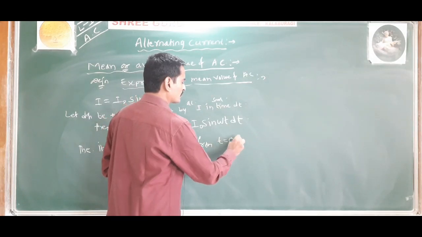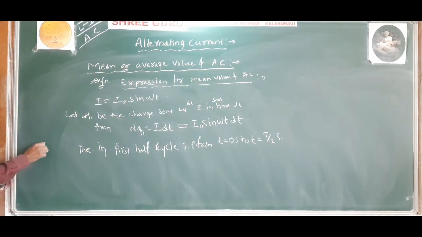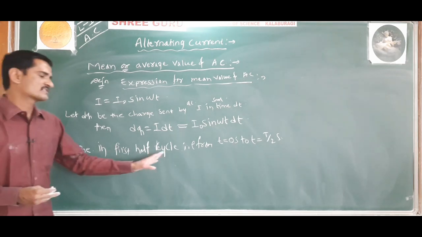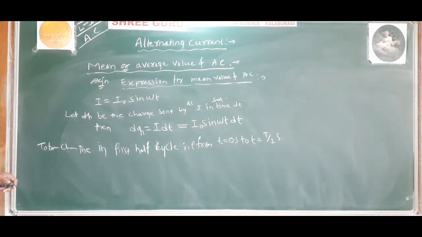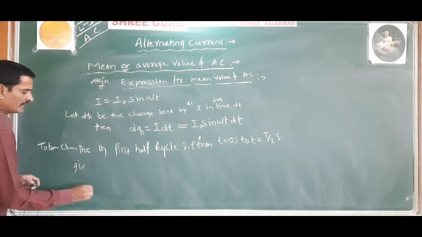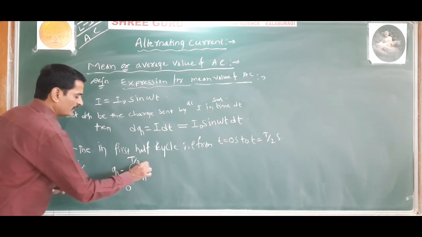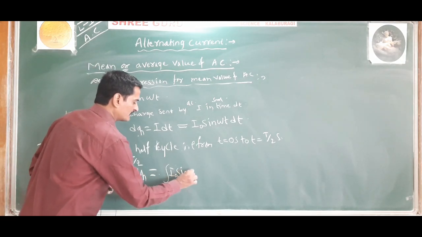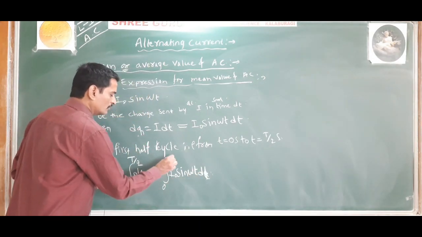From time t is equal to 0 second to t is equal to T by 2 second. The total charge sent in the first half cycle is given by q is equal to integration of dq from 0 to T by 2, that is integration of I naught sin omega t dt from 0 to T by 2.